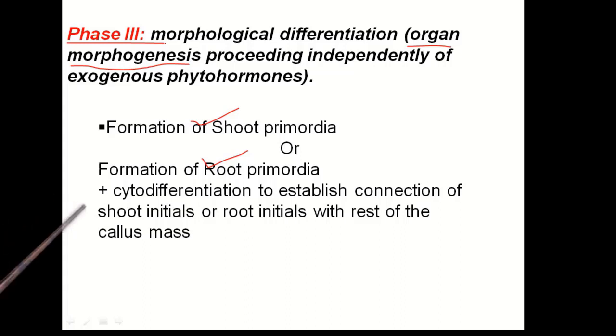followed by cytodifferentiation. So once shoot primordia or root primordia is formed, then these primordial structures in the callus must be connected through vascular bundle. Therefore cytodifferentiation is an essential phenomenon to establish connection of the primordia with the rest of the plant.